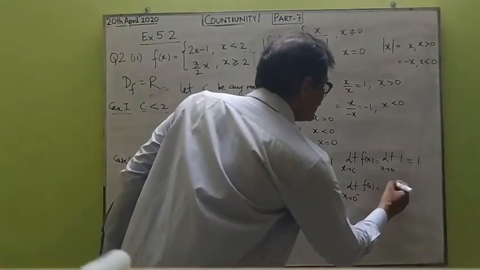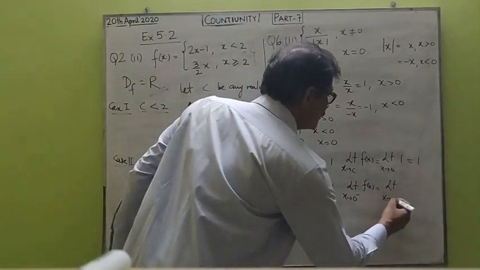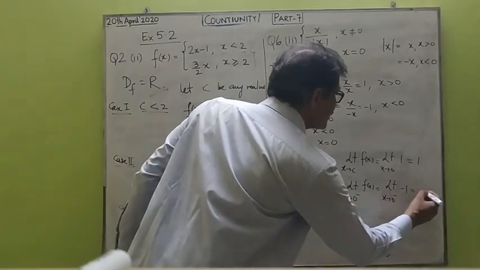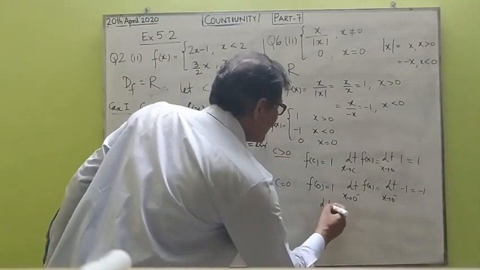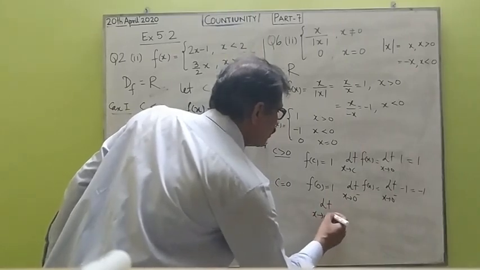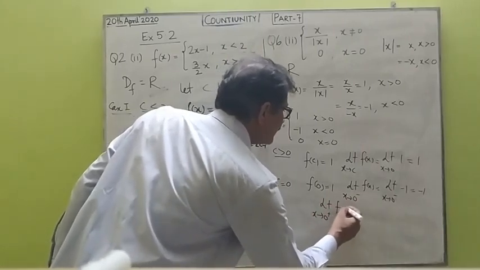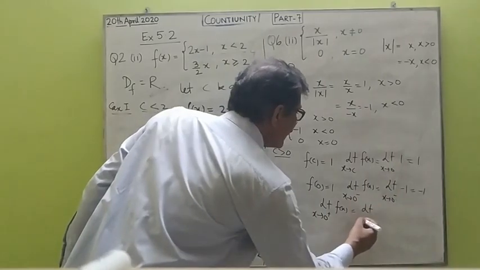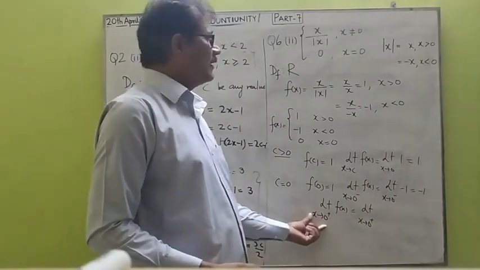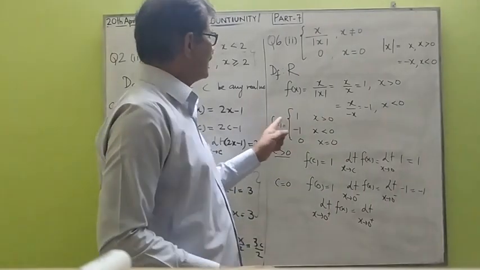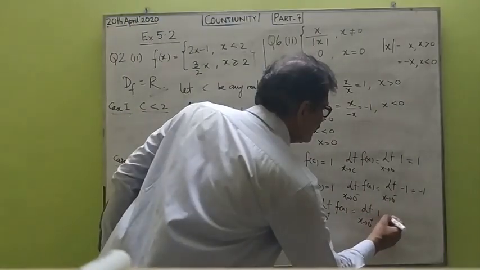So we have limit extending to 0 negative of minus 1, which comes out to be minus 1. Whereas for limit extending to 0 plus of f of x, 0 plus means the right hand limit, defined for all x greater than 0, where the function f of x is 1. So it turns out to be 1.